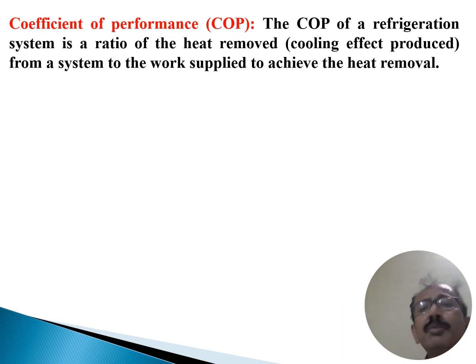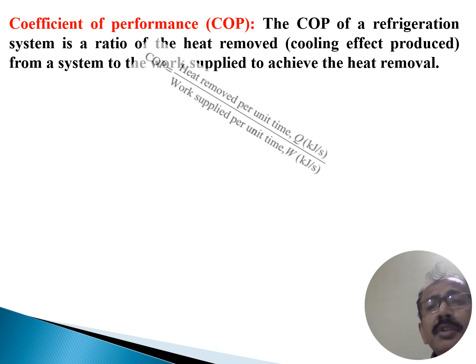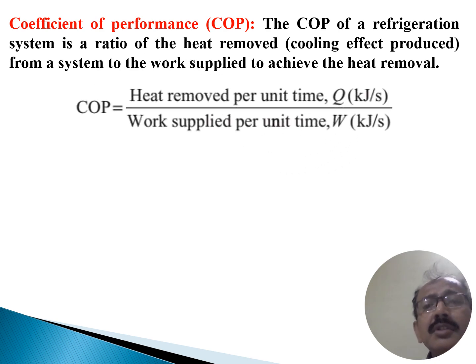Next one is the coefficient of performance. What is coefficient of performance? The COP, or coefficient of performance of a refrigeration system, is the ratio of the heat removed, the cooling effect produced from a system, to the work supplied to achieve the heat removal.